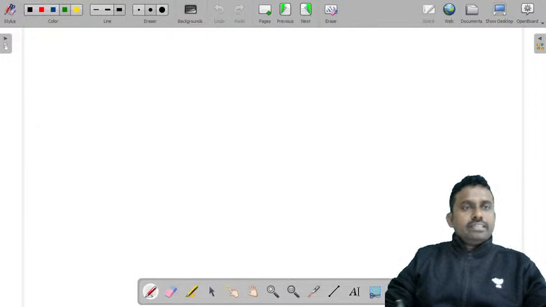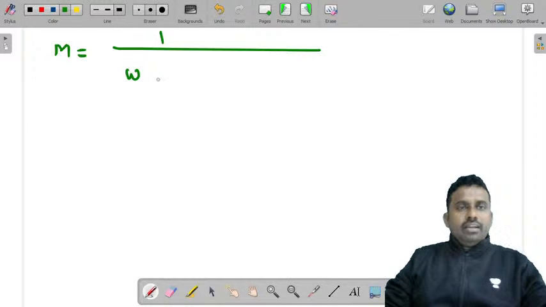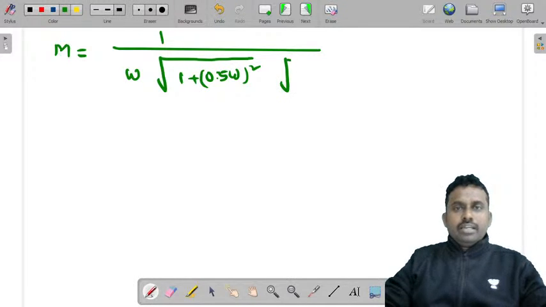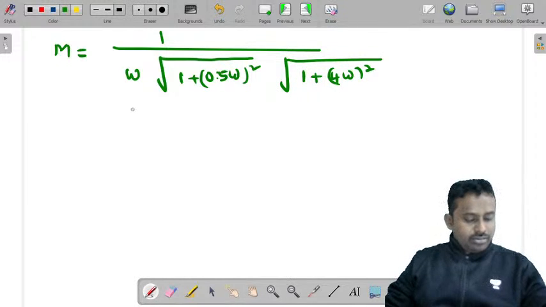So next, the same M is equal to 1 by omega under root of 1 plus (0.5 omega) whole square under root of 1 plus (4 omega) whole square.